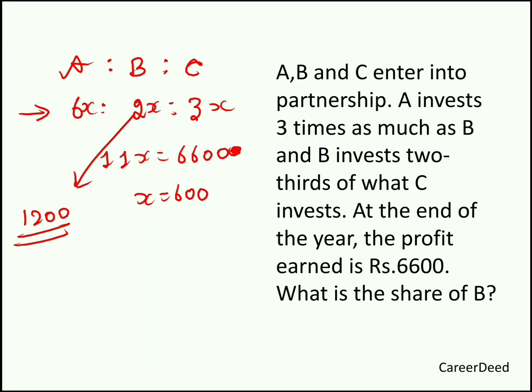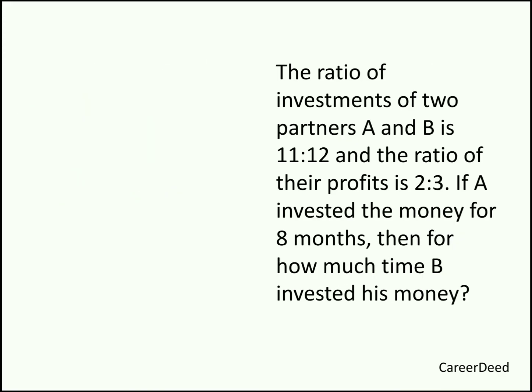Moving to our last question of the session. The ratio of investment of 2 partners A and B is 11:12. So A and B invested in the ratio 11:12 and the ratio of their profits is 2:3. If A invested the money for 8 months, then for how much time did B invest his money? See, the concept is very simple. Based on the investment, we have to divide the profit. This is the basic concept behind partnership.